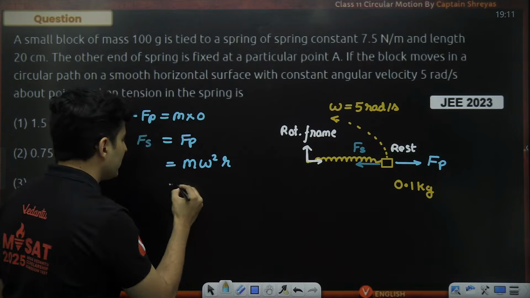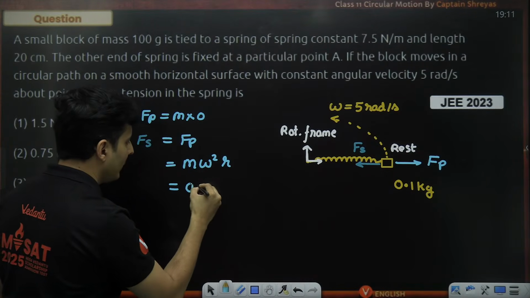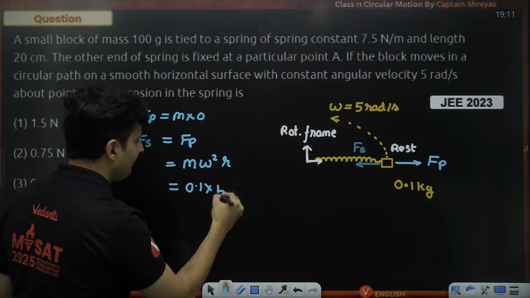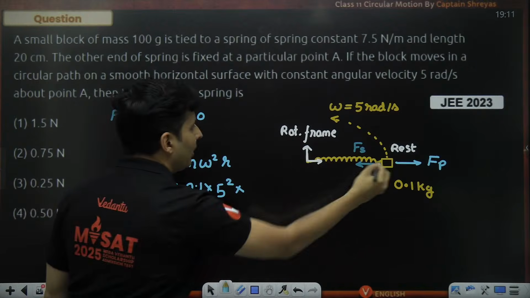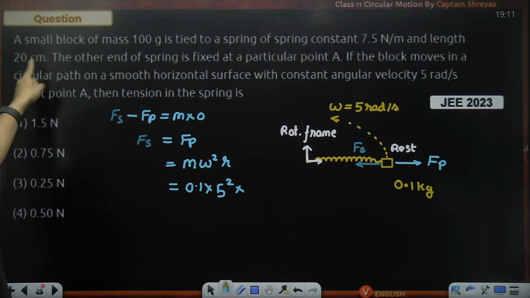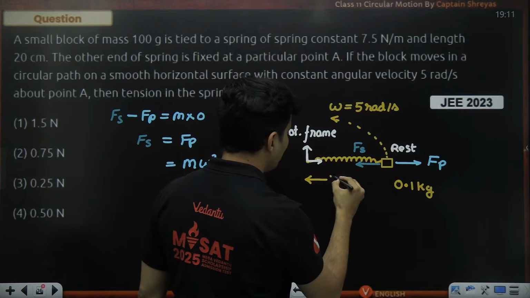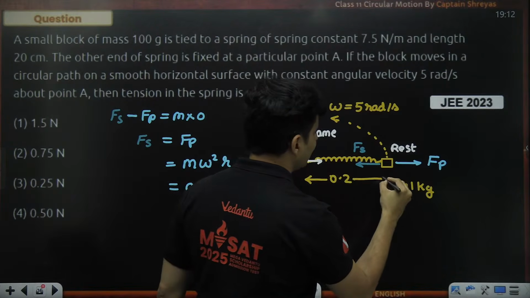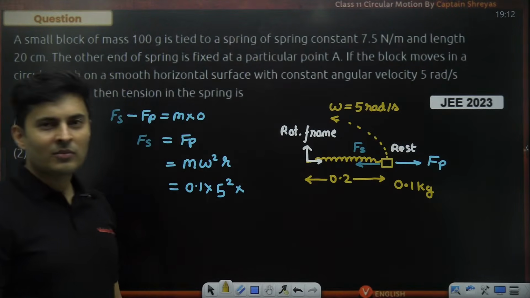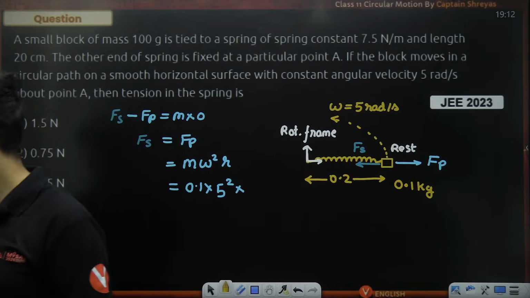But the problem is everything over here. Mass is 0.1, omega is 5, so 5 square. A lot of people are going to think the radius is 20 centimeters. How many of you thought the length of the spring is 0.2 meters? That means radius will also be 0.2. That is the wrong part.